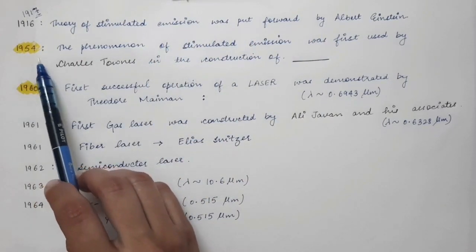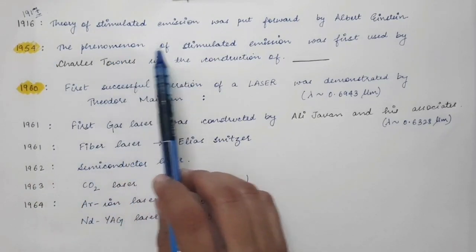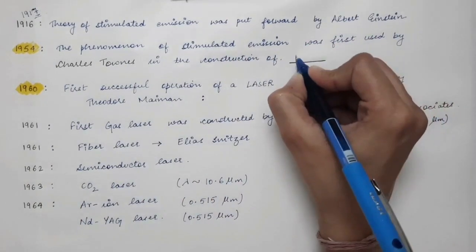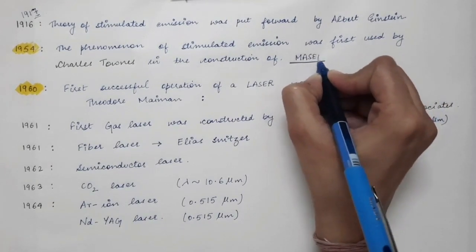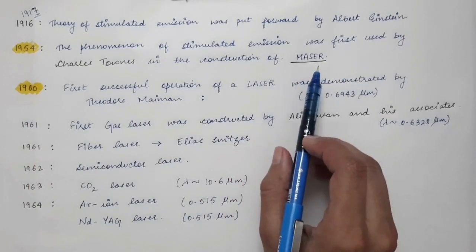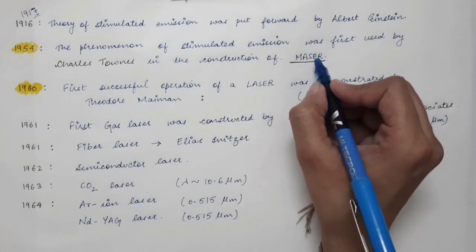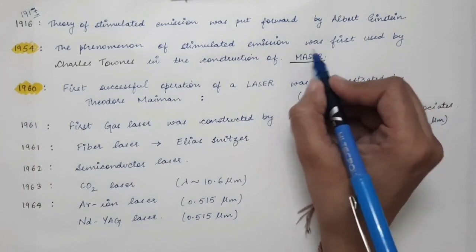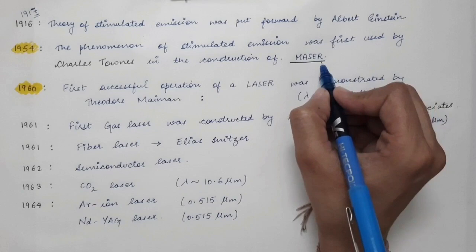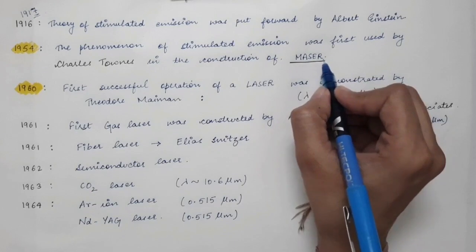Then in 1954, Charles Townes used this phenomenon of stimulated emission to construct the maser. So in 1954, the construction of maser was done. Now what is maser? Maser is microwave amplification by stimulated emission of radiation. Over here, the photons that come out of this device lie in the microwave region, so it is called a maser.